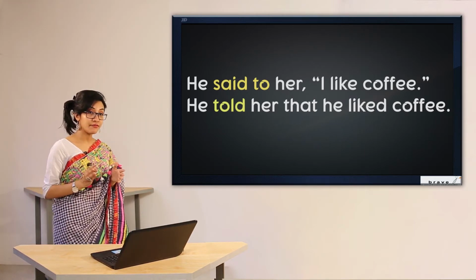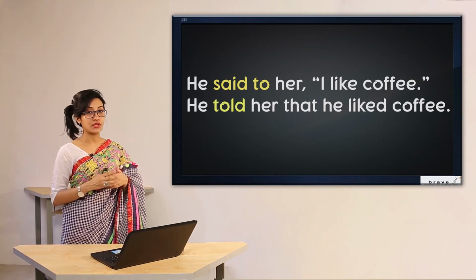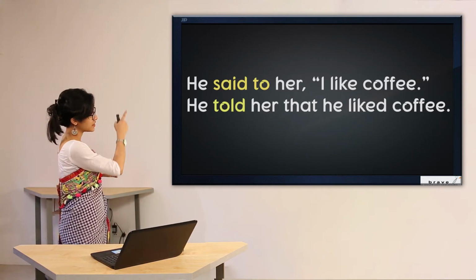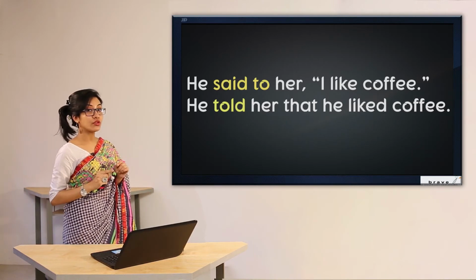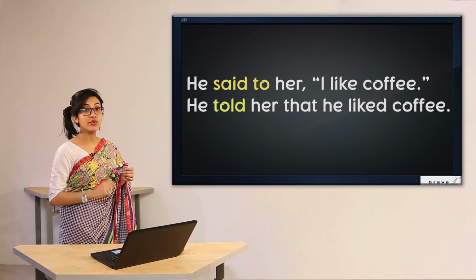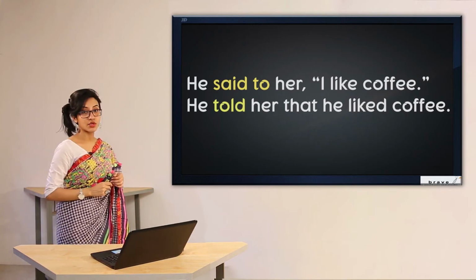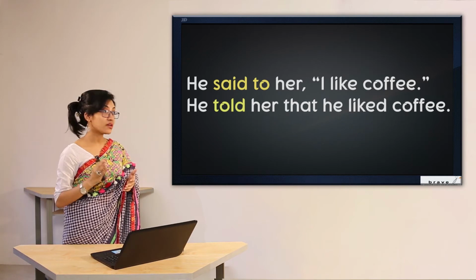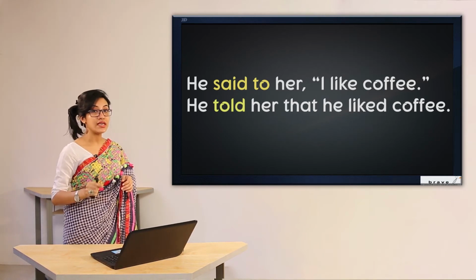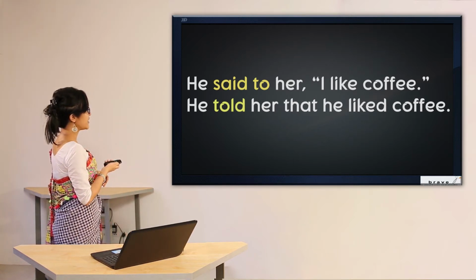So, dear students, if you have said to, then change it into told. As you can see in here we have I, that means the first person. So, according to the formula, how are we going to change it? Since it is first person, we are going to change it according to the subject. So, who was talking? Who was the speaker? The speaker was he. For that reason, we have used he in place of the pronoun I. Let's look at the second one.